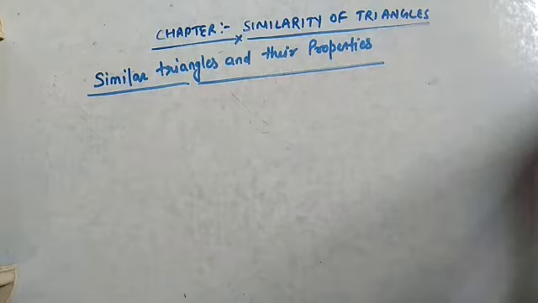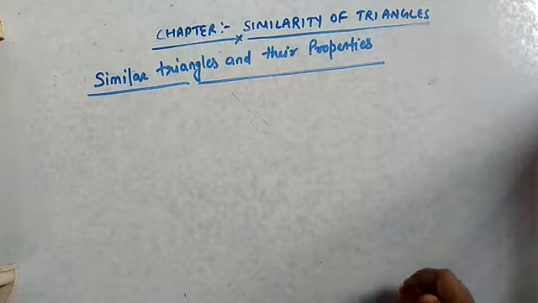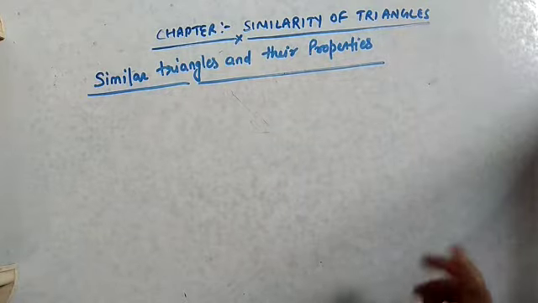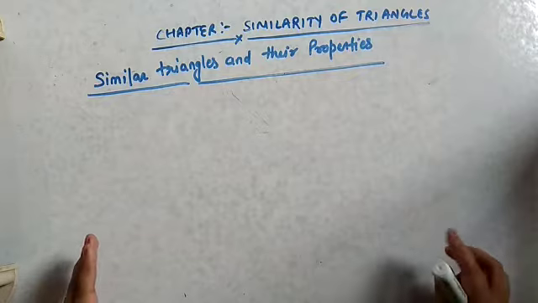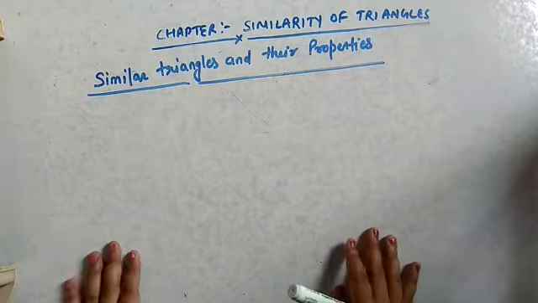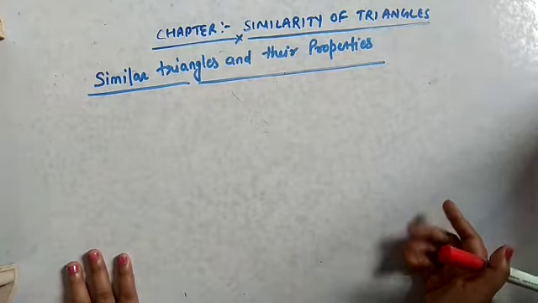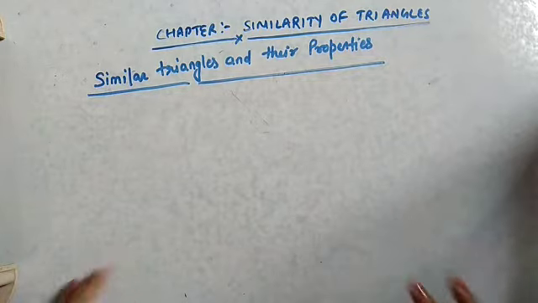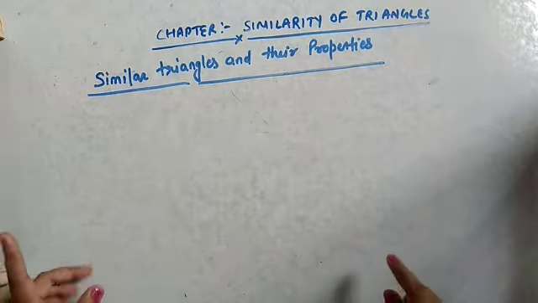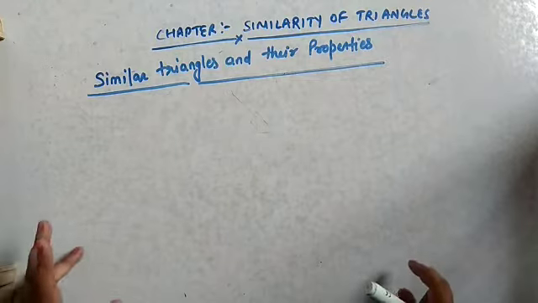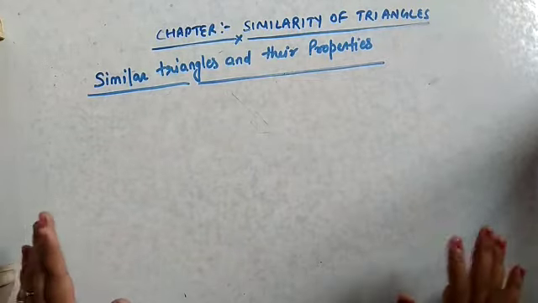But triangles are special polygons. In a triangle, either we have to prove that their angles are equal to each other, or we have to prove that their corresponding side ratios are equal to each other. अगर दोनों में से कोई एक केस भी वेरीफाई हो जाए तो दो ट्रायंगल सिमिलर हो जाते हैं.